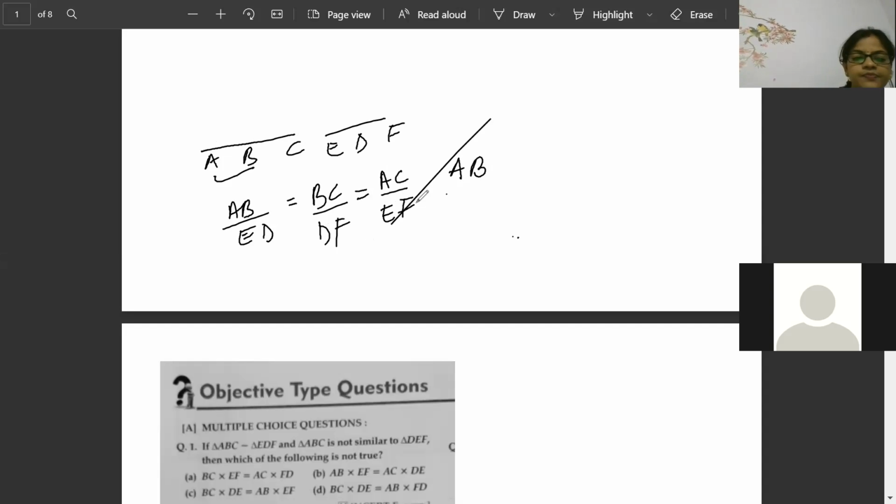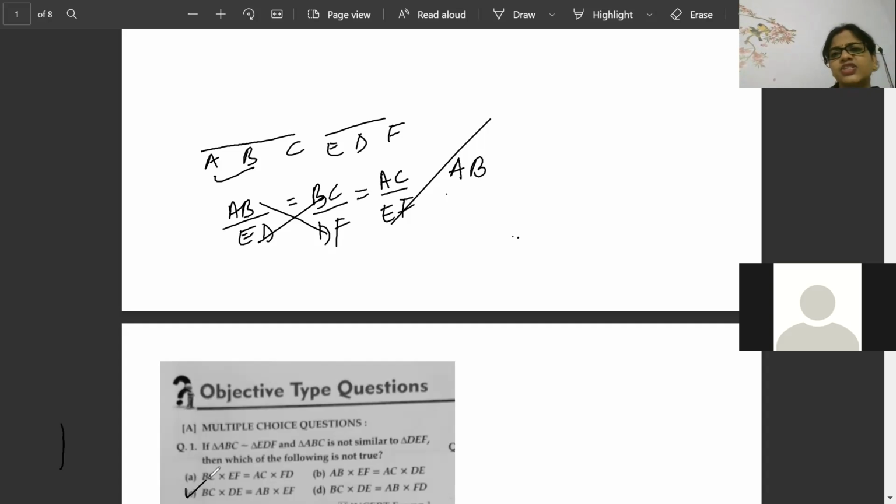Okay, now here, which one? BC is multiplied to DE, and AB is multiplied to DF. So this is exactly going proportional. So which one is not proportional? That we have to check. So C is the answer.